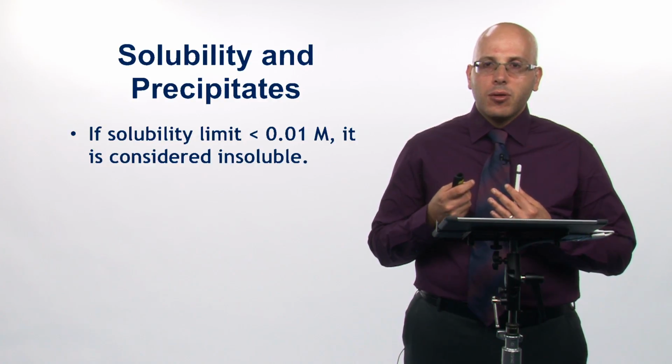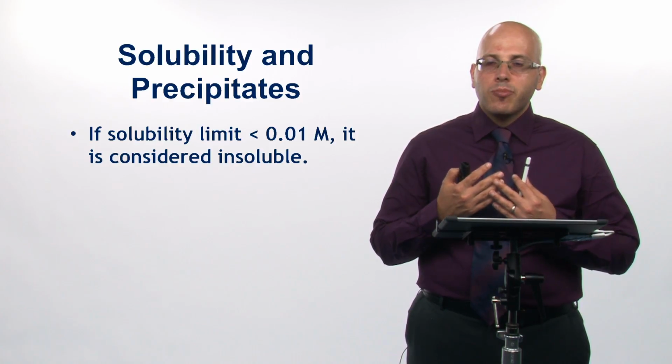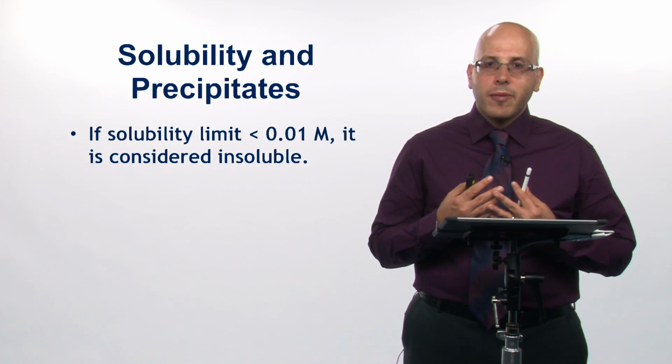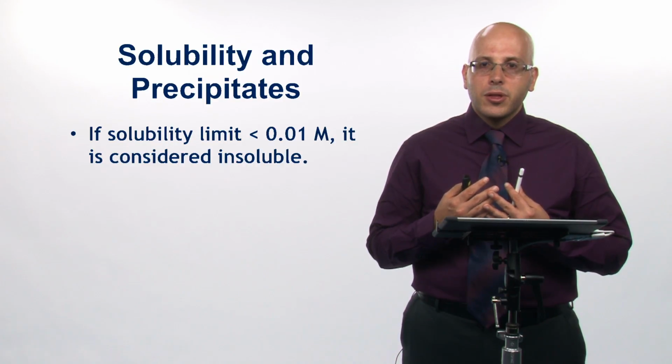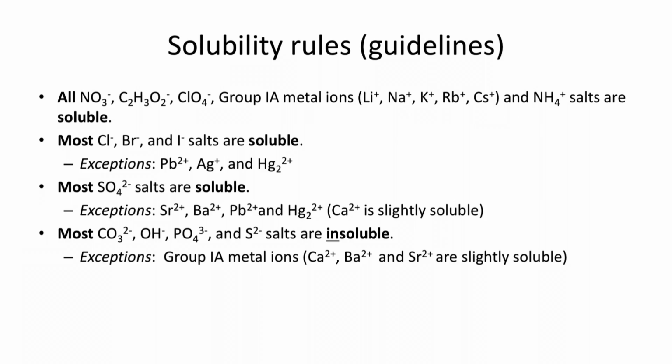Now there are certain rules that chemists over the years have come up with to try to predict solubilities of different substances or compounds. So what I'll do is show you what these solubility rules are. These are really more like solubility guidelines because there are some exceptions, but I want to point them out to you here.